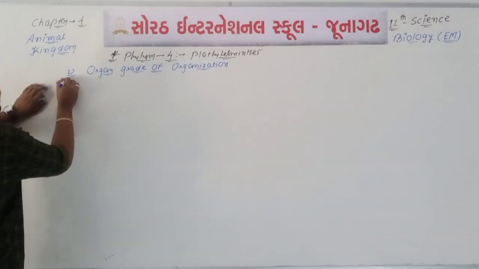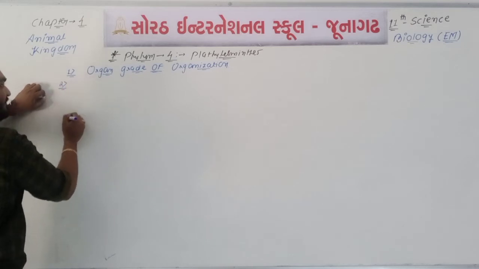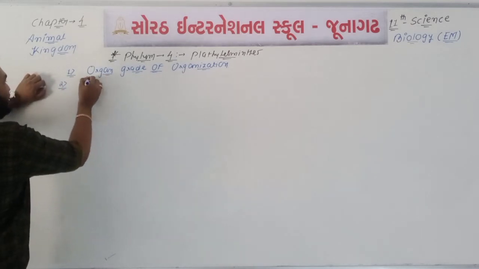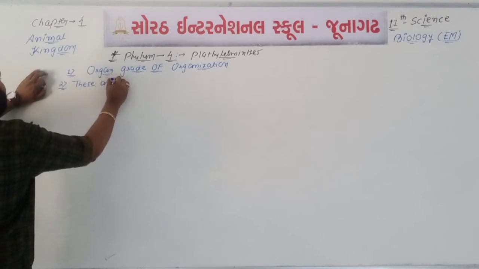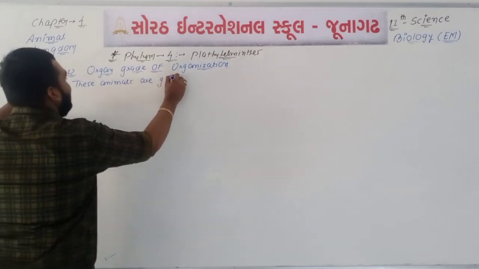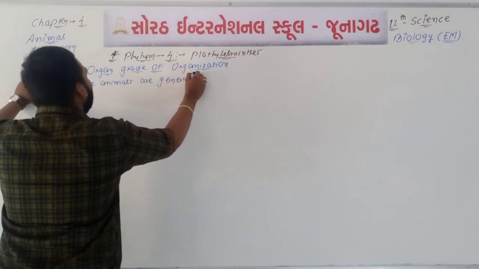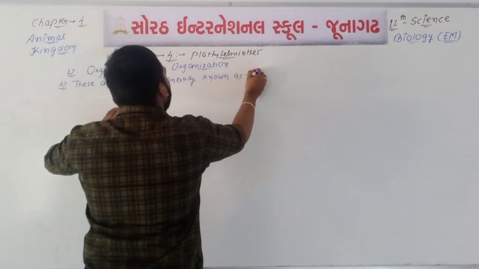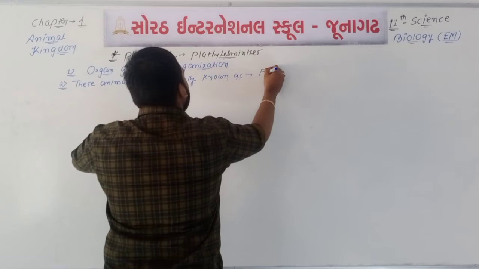Point number 2, we can say that these animals are generally known as flatworms.